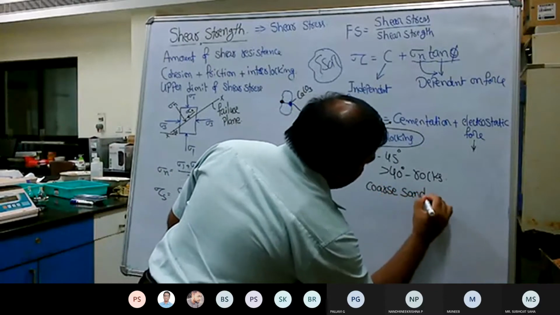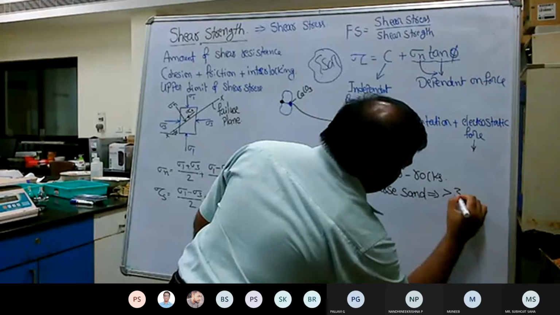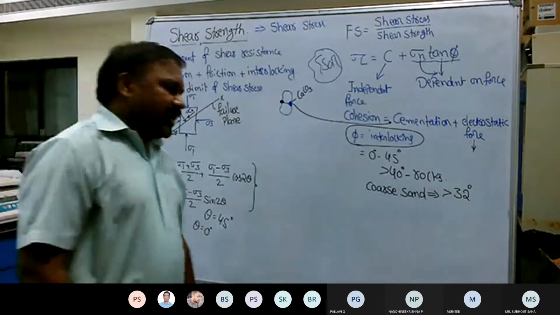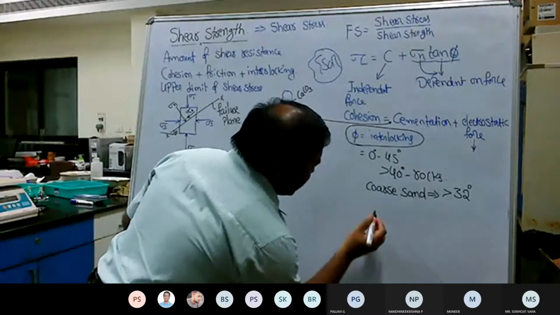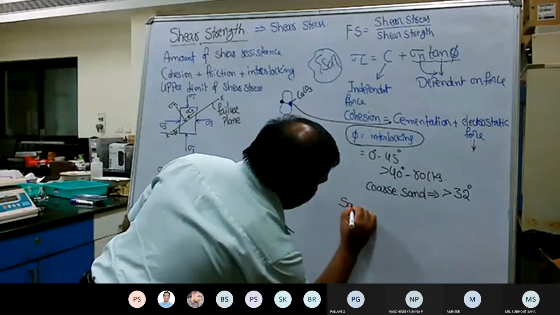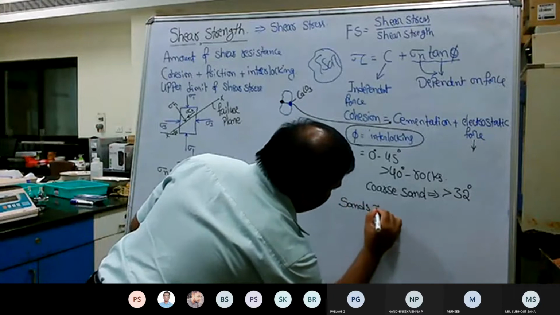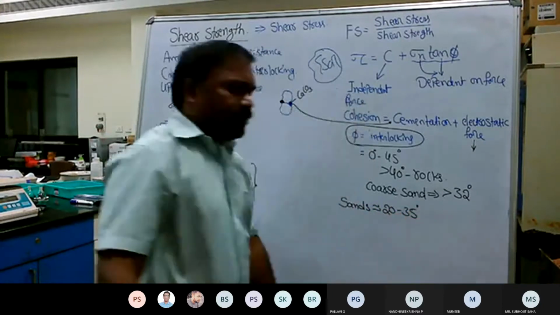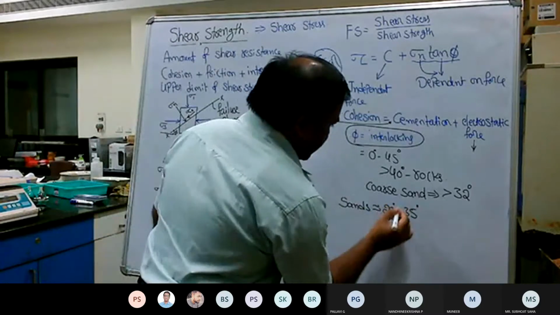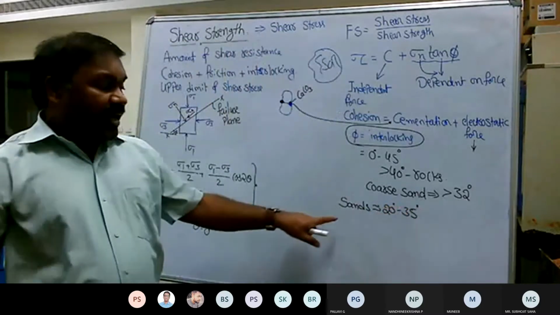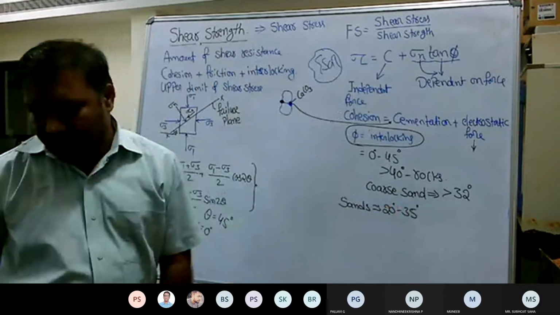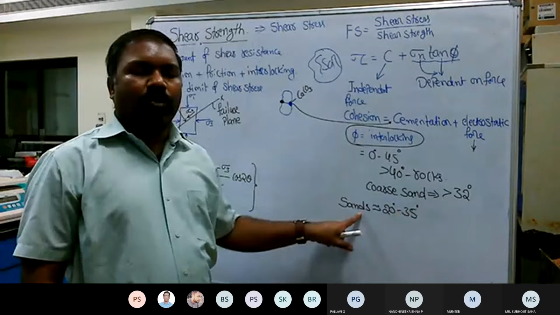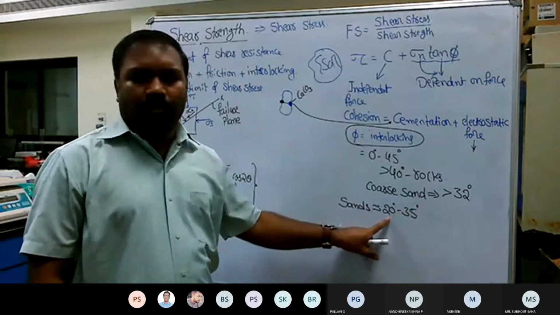So above 30 may not be possible. So greater than 30 or 32. And in general for sands, maybe fine sand or medium sand, the angle of internal friction can vary from 20 to 35 degrees. But if you consider sands alone, only this angle may be possible. But if the sands are a part of the fraction of a whole soil, then your friction angle obviously decreases.